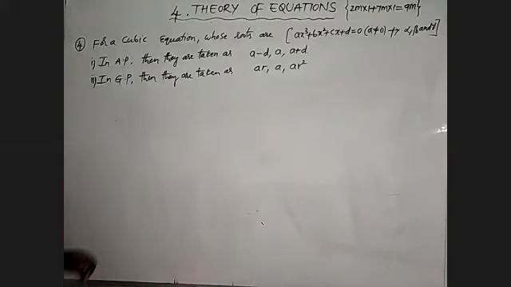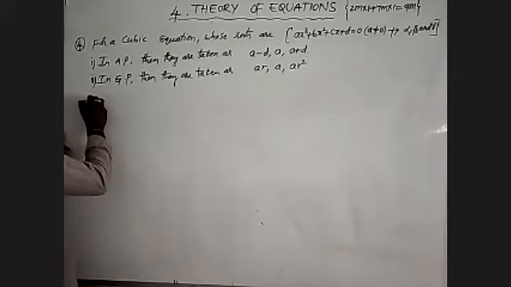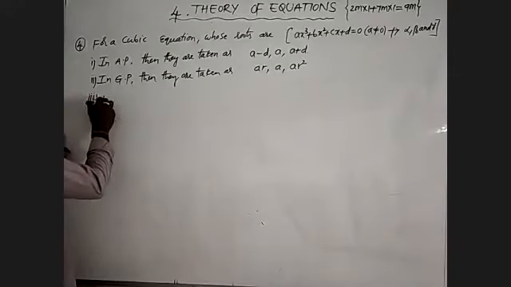After that we'll discuss the third one, in harmonic progression.